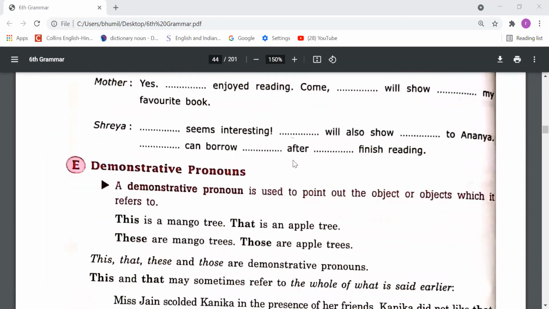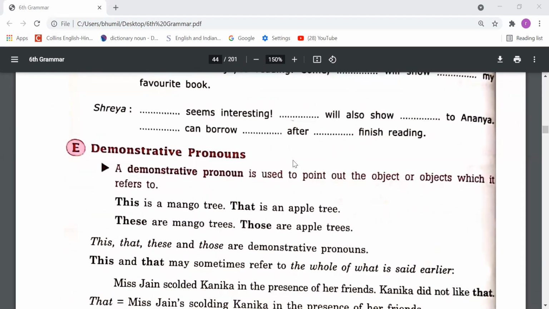Okay. Now please come to the E point. Demonstrative pronouns. So let's talk about what demonstrative pronouns are. A demonstrative pronoun is used to point out the object or objects which it refers to. This is a mango tree, that is an apple tree, these are mango trees, those are apple trees. This, that, these, and those are demonstrative pronouns. This and that may sometimes refer to the whole of what is said earlier.